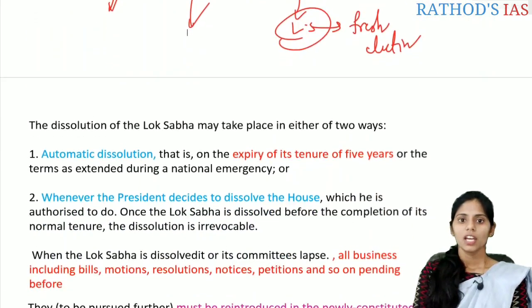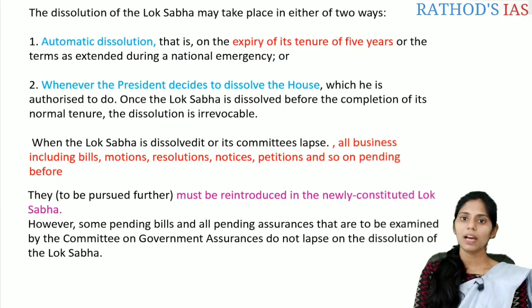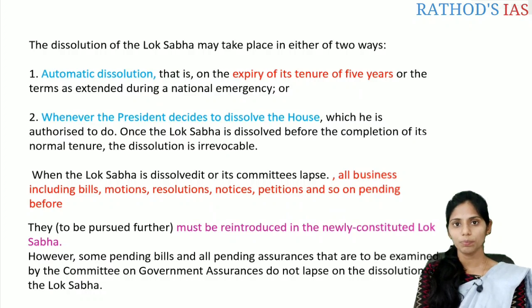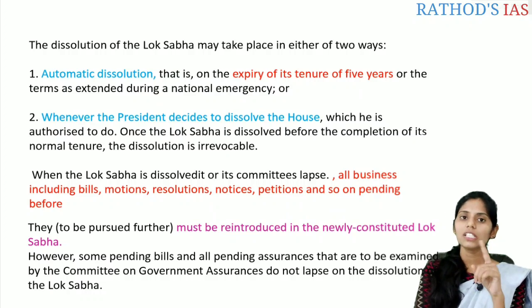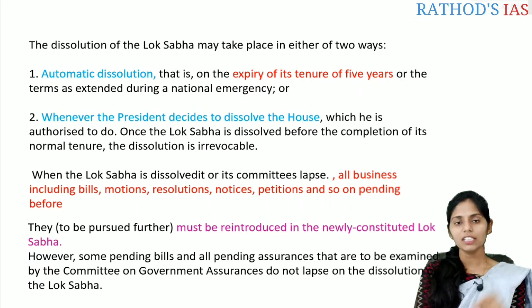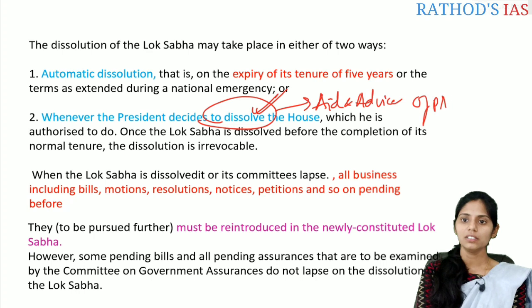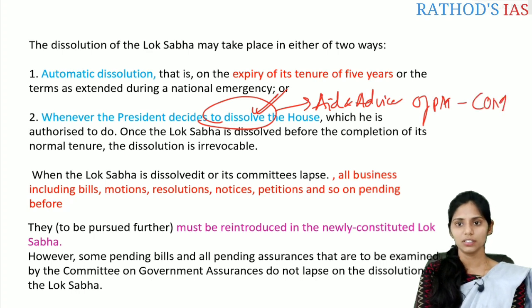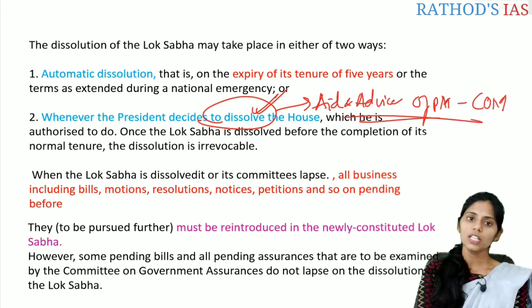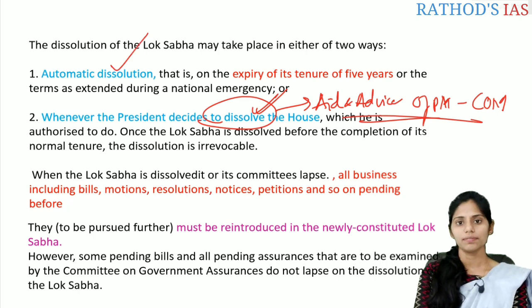Okay. And if you see the dissolution of the Lok Sabha, that may take place in two important ways. The first one is the automatic way, that is automatic dissolution, and the second way is whenever the president decides to dissolve the house. But the president does not have any discretion; it is on the aid and advice of the Prime Minister headed by the Council of Ministers. Okay, so let us see about the automatic dissolution.